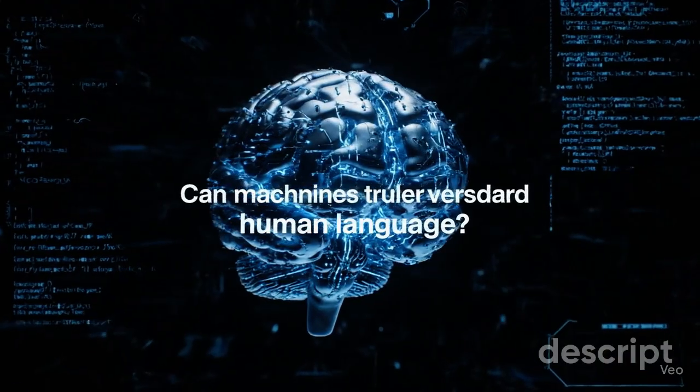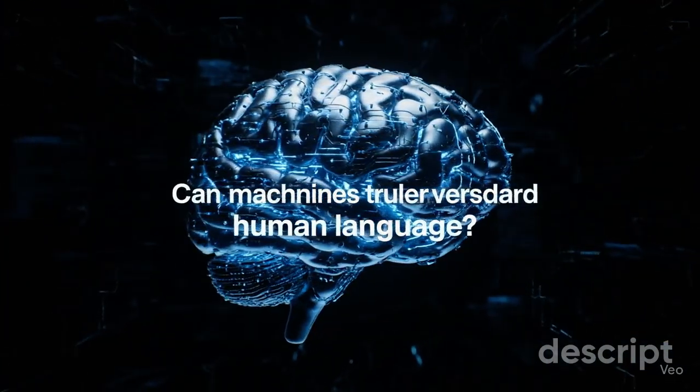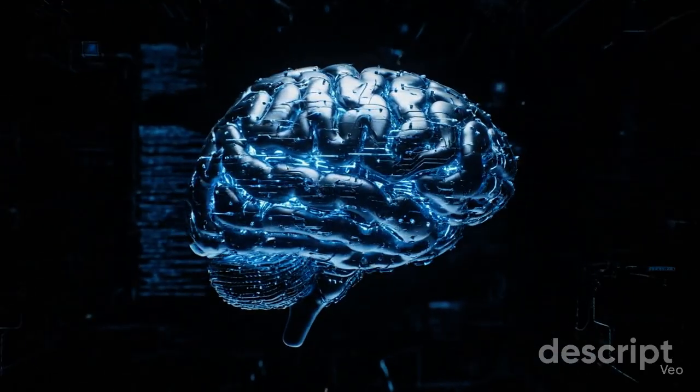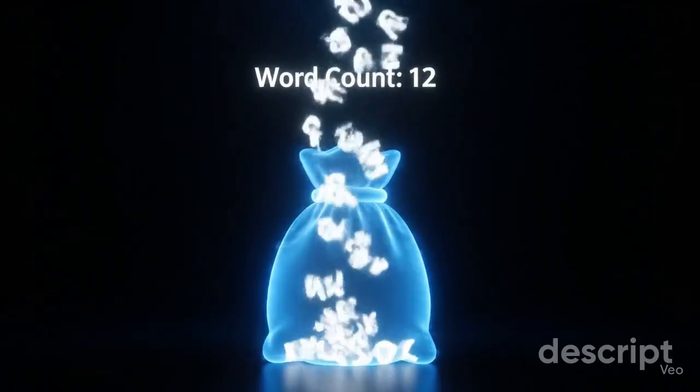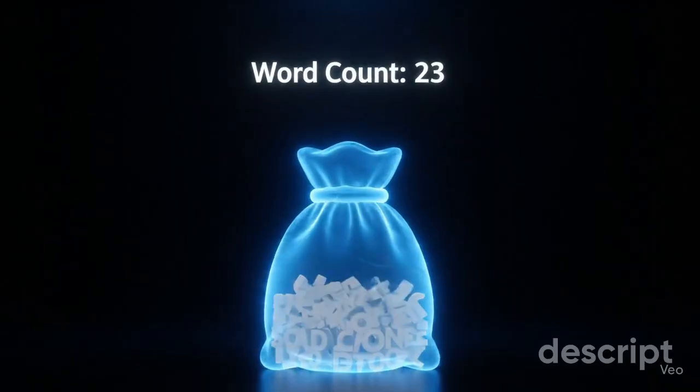All right, today we're tackling one of the biggest questions in all of artificial intelligence. It's something that sounds so simple, but the journey to answer it is just incredible. I mean, really think about that. How do you teach a machine, a thing of circuits and code, to understand human language? Well, the answer takes us from something as basic as just counting words, all the way to decoding the hidden history of our language itself.